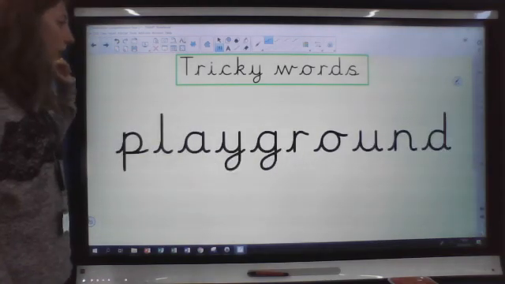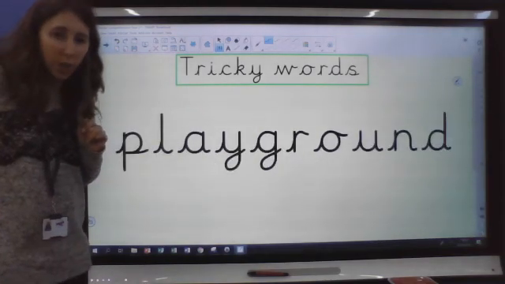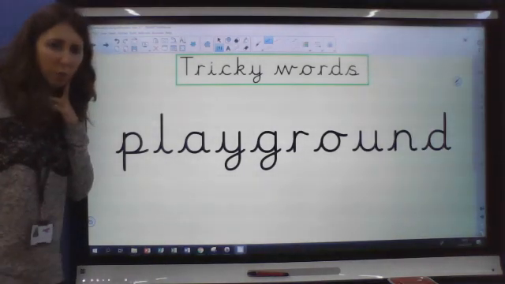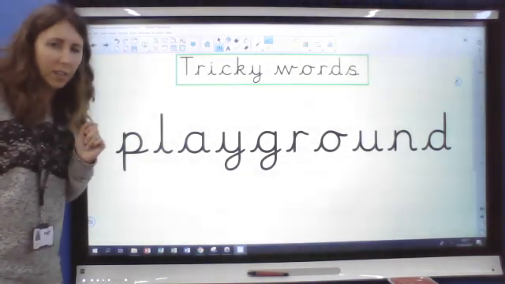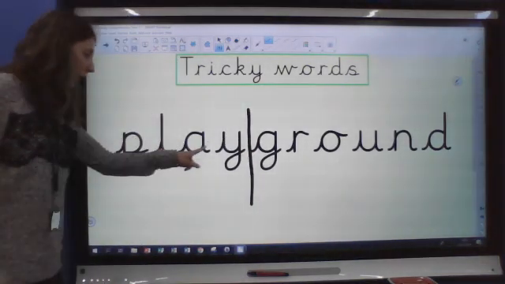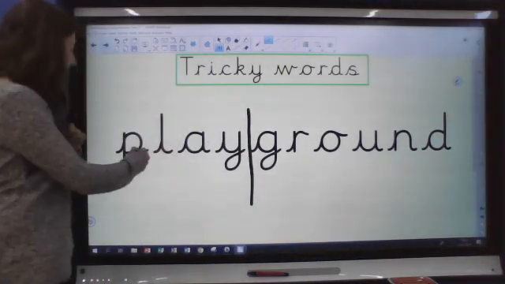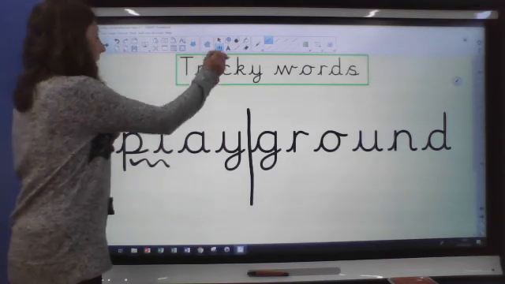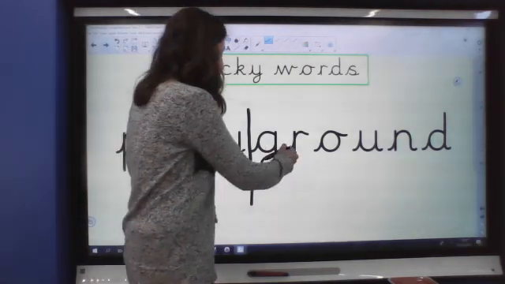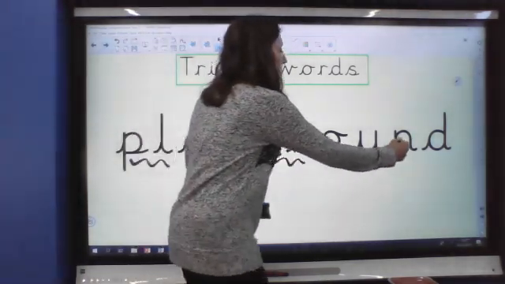It's alien. This is a long word, so think about our chunking. Do you spot part of the word that you already know? Maybe we could break it into two parts. I think we will be able to decode this part really easily. It is play, and then same for this part, playground.